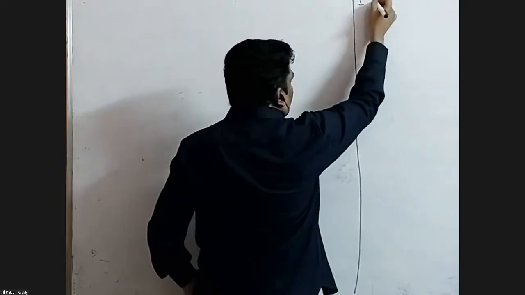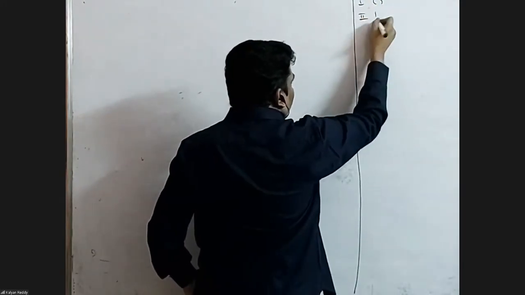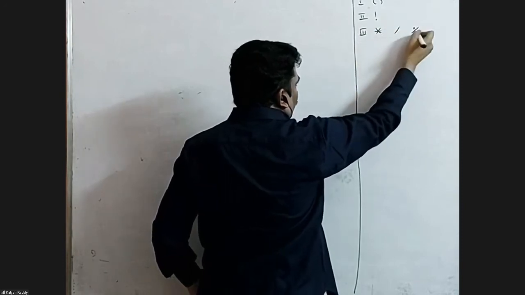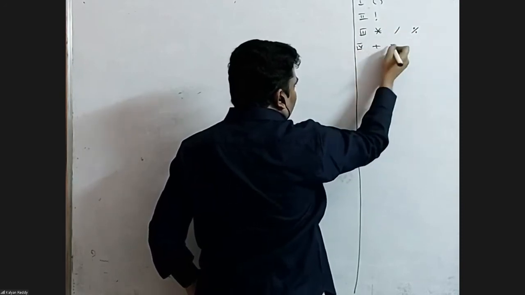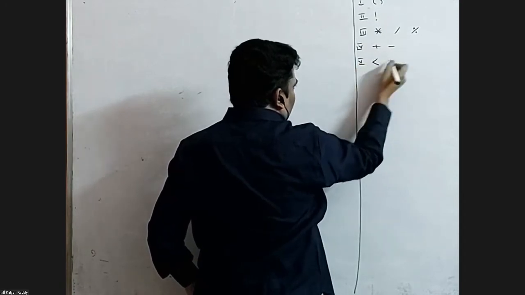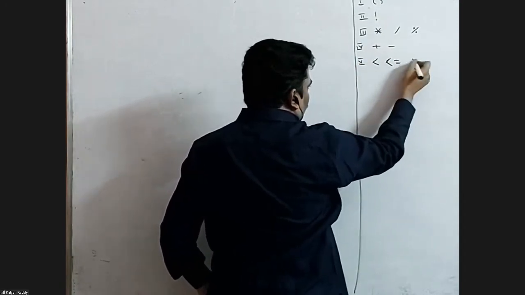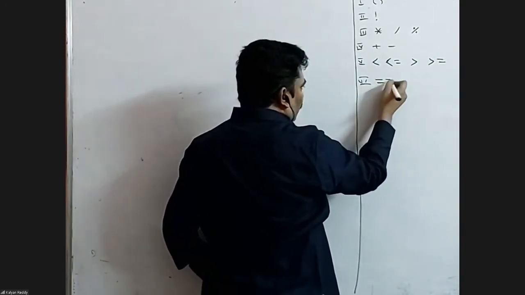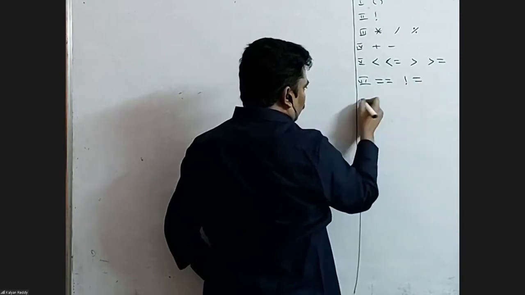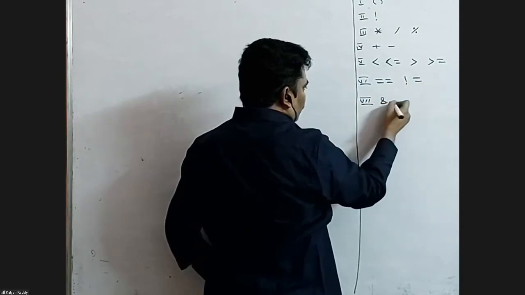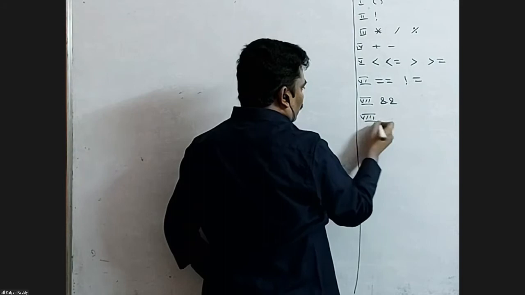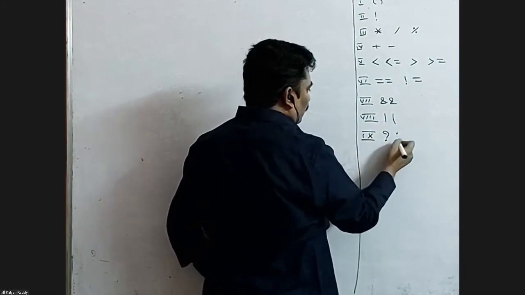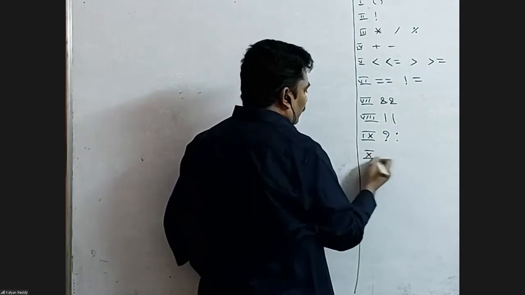First category goes to parenthesis, second category not, third one multiplication, division, modulus, next addition, subtraction, next less than or equal to, greater than or equal to, next equality, not equal to, next logical and, next logical or. I'm going to place one more, question mark colon. About this we'll discuss later. Next, assignment.